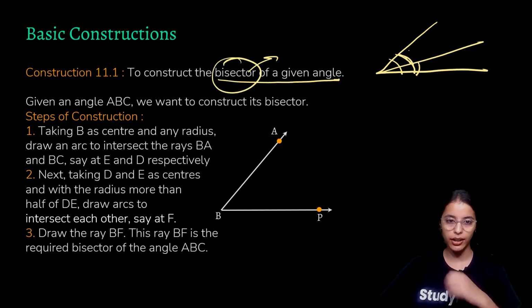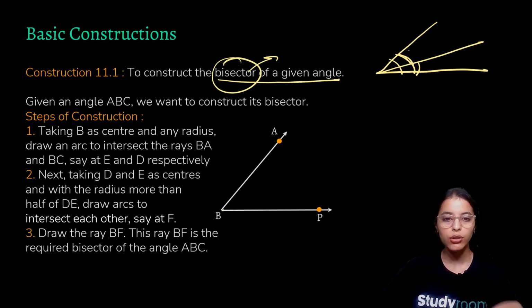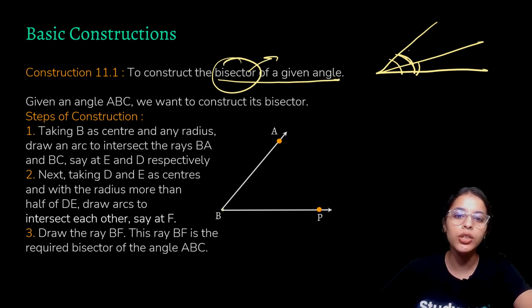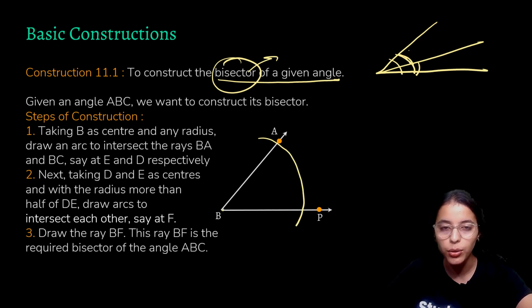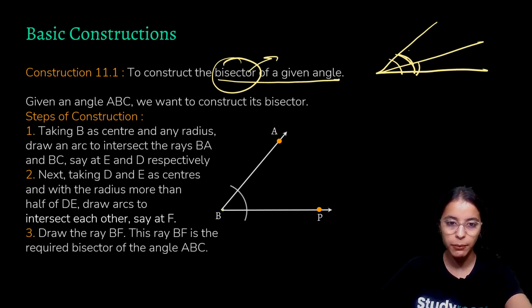Now, how do we construct it? Like here, there are two rays drawn. First is BA and BP, and they're making an angle, as you can see. So first of all, open your compass not too wide, not too small, and draw an arc by keeping your needle at B and just draw an arc like this.